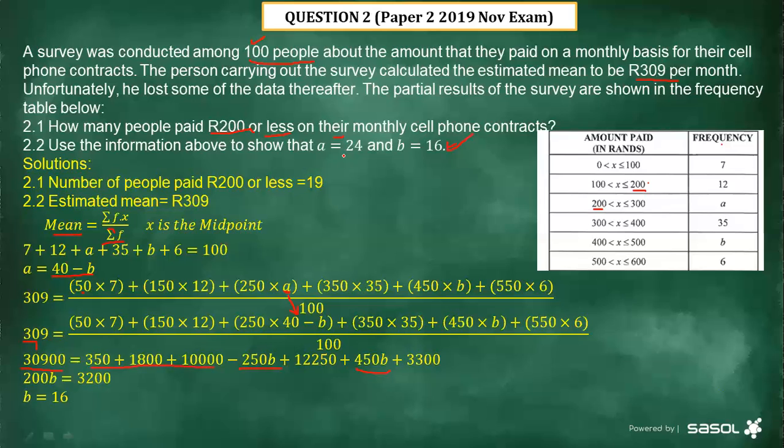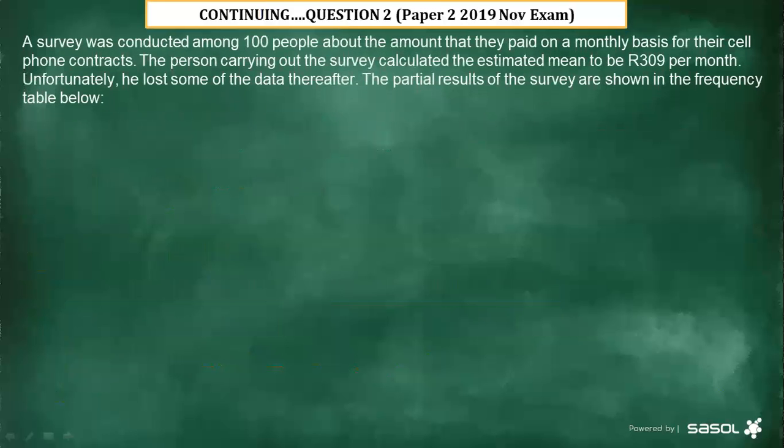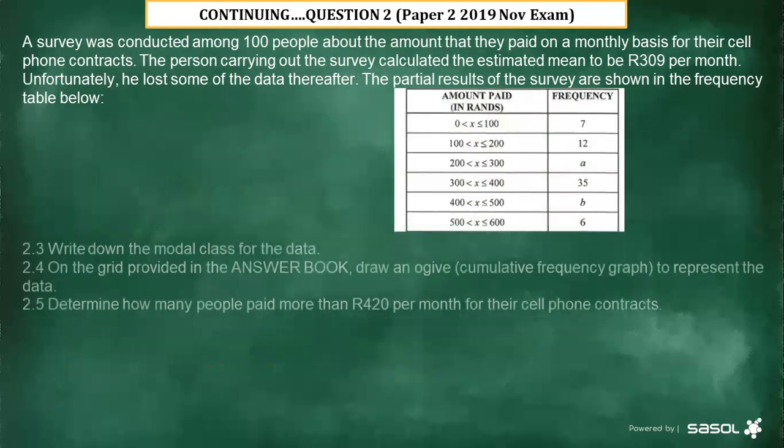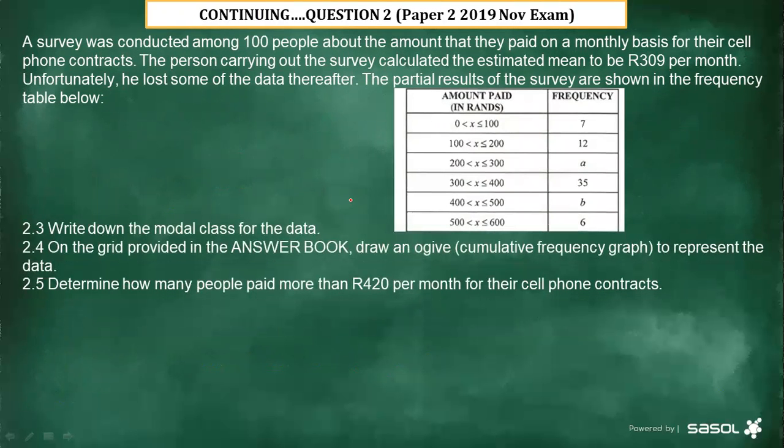Then for you to get this 24 as the value of a, remember already on this one we made a the subject. So where you see b, you just substitute this 16. So it is going to be 40 minus 16, and then it gives us 24 as the value of a. All right, it's quite simple. Now let's proceed. The question still continues. We still have the same scenario there, but we have to answer a new question.